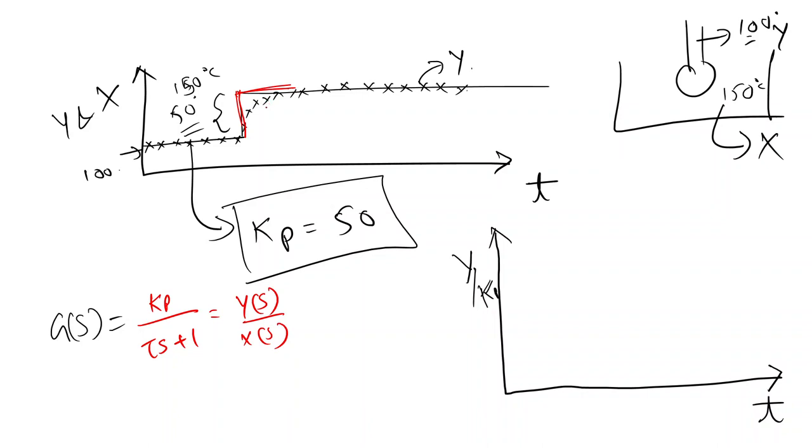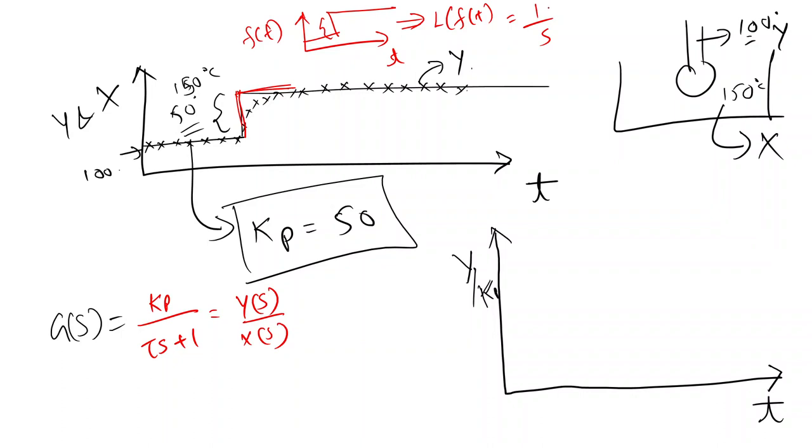If I had to find the Laplace transform of this step function f(t) with respect to time, it will come to 1 upon s, where 1 is this magnitude.